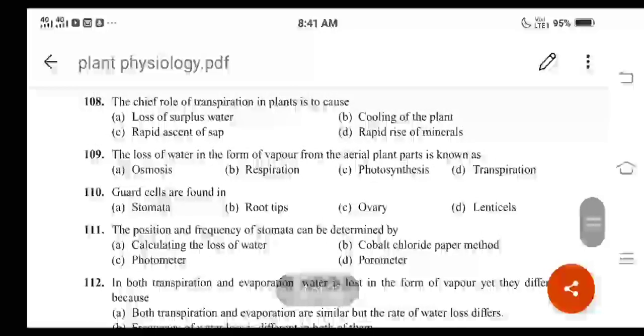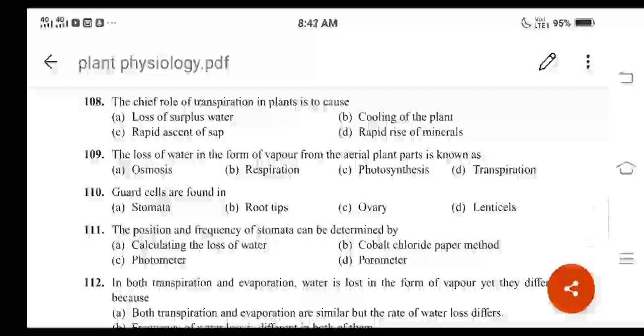The chief role of transpiration in plants is to cause. The different options are like this. A is loss of surplus water, B is cooling of the plant, C is rapid ascent of sap, D is rapid rise of minerals, right? And for question number 108, option C is the correct answer. The chief role of transpiration in plants is to cause rapid ascent of sap.